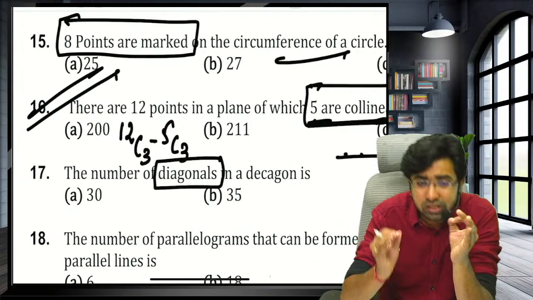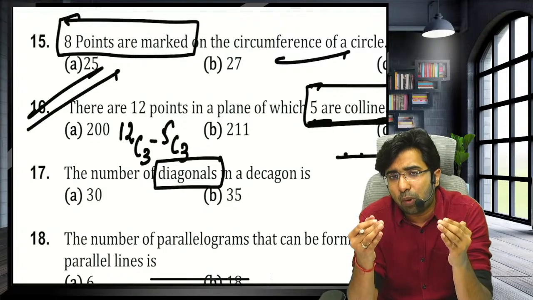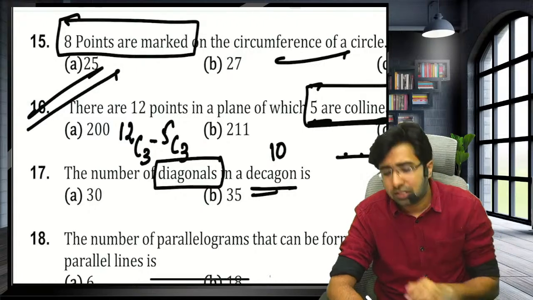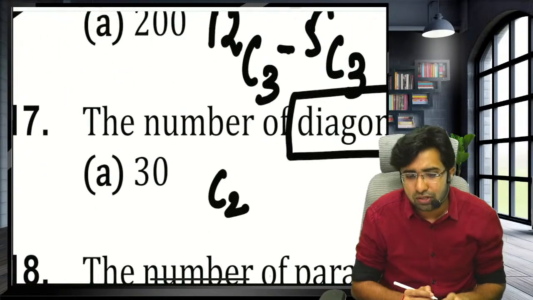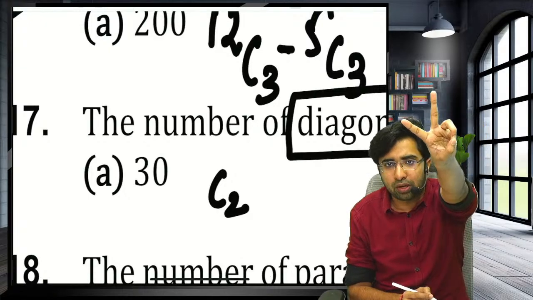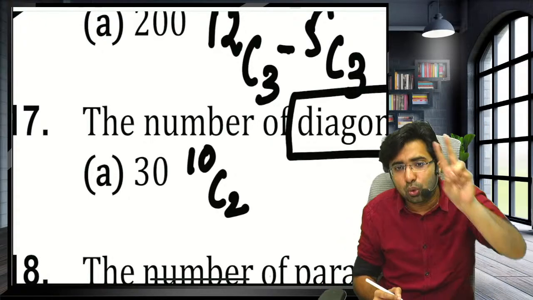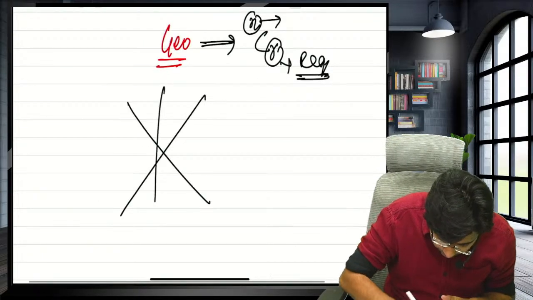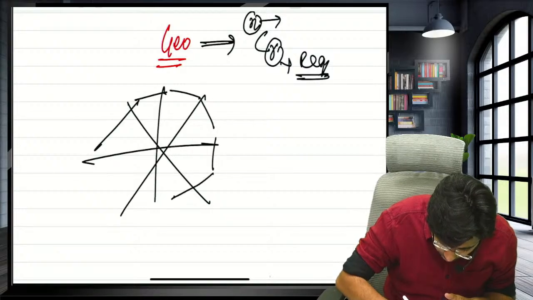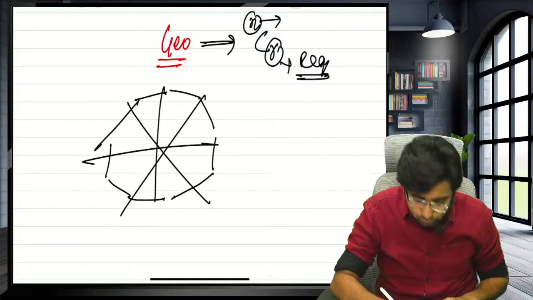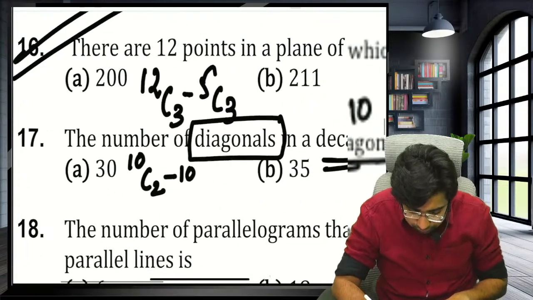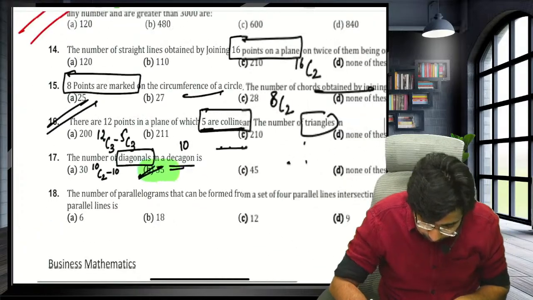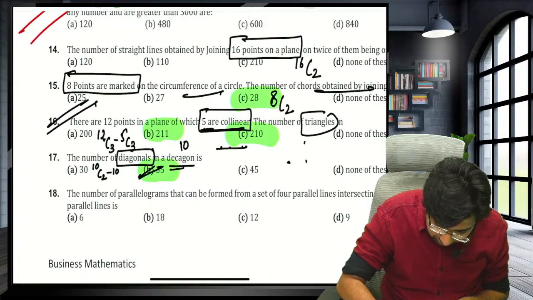Now, diagonals. Guys, for diagonals, you need the corner points. The number of corner points and the number of sides are the same. In a decagon, there are 10 sides, which means there are 10 corner points. So you need 2 corner points. In how many ways can you select 2 corner points out of 10 corner points? 10C2. But from these corner points, diagonals are formed, but the sides are also formed, and I don't want to include the sides. I just want diagonals. So I will subtract the number of sides: 10C2 minus 10. When you solve 10C2, you will get 45, minus 10, you will get 35. Here you will get 28 and here you will get this.